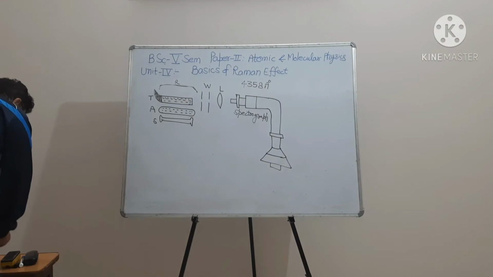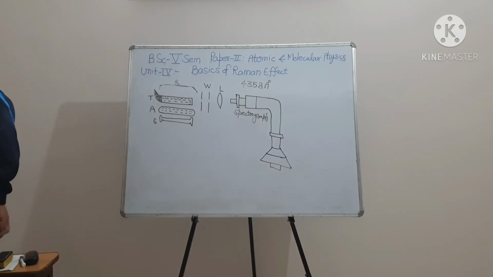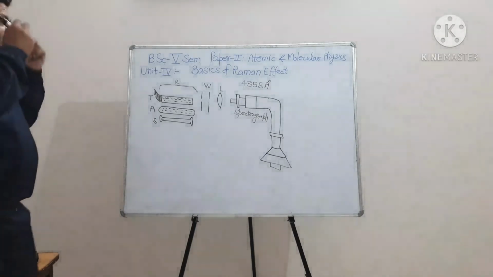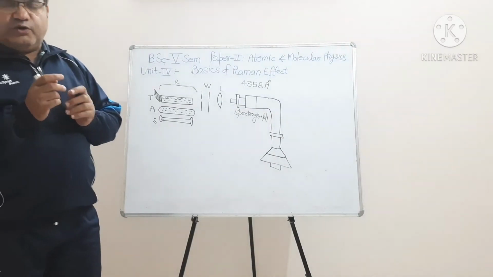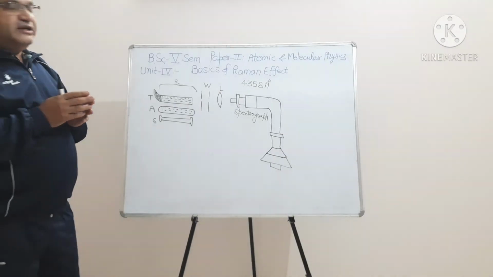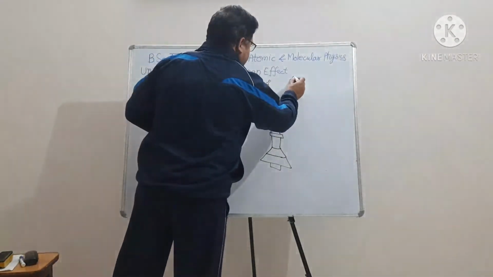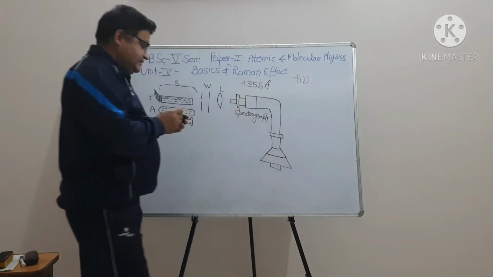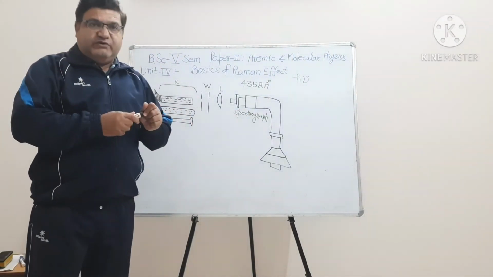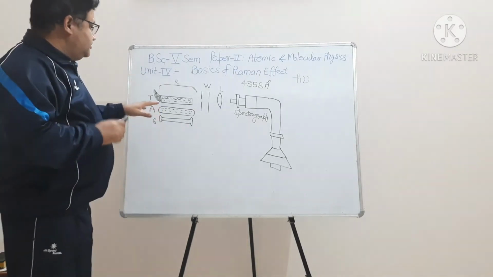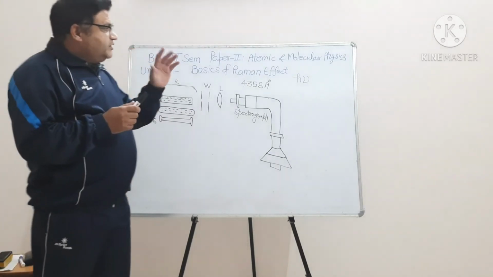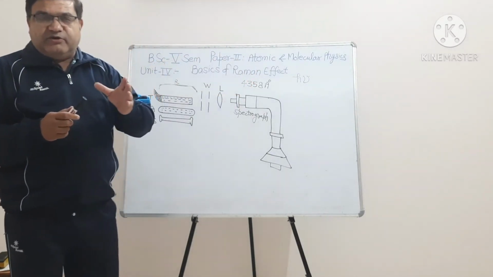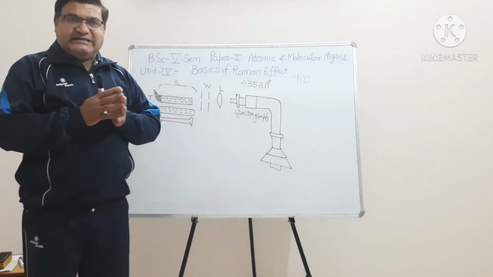Now, according to quantum theory of radiation, light consists of bundles or packets known as photons, and one photon has energy h nu, where h is the Planck constant and nu is the frequency of the radiation. This is the energy of one photon. Now there are molecules in the transparent substance. There is a collision between photons and the molecules of the material. Now three possibilities arise.